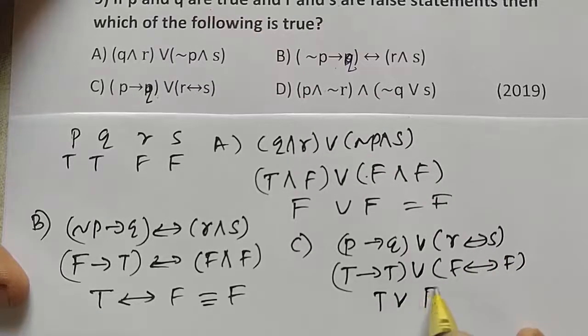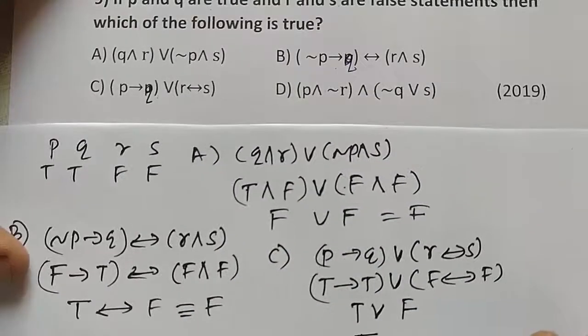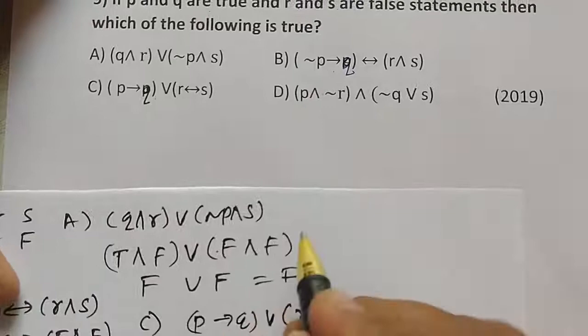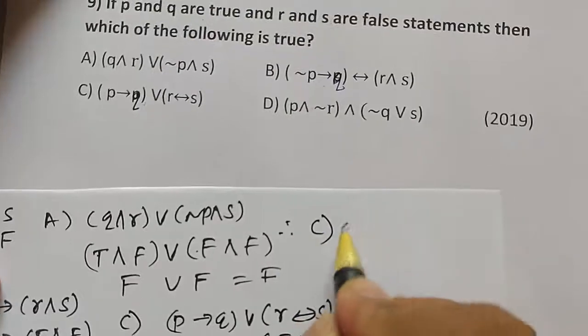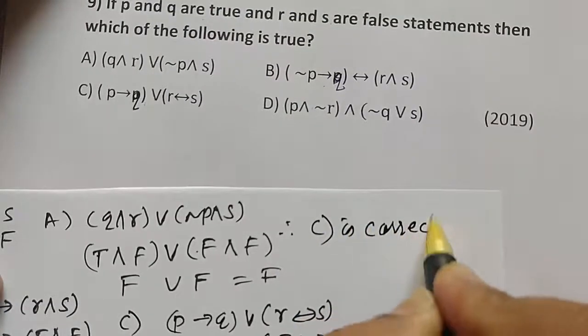Here S is F, and so its truth value is equal to true. So option C is correct. Therefore option C is correct.